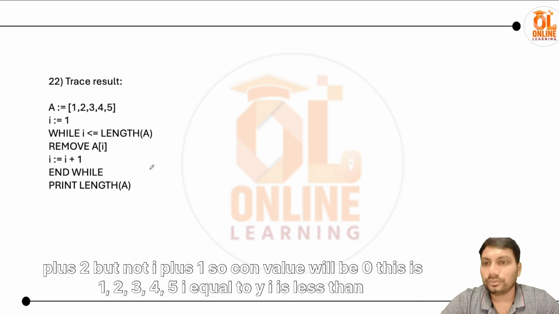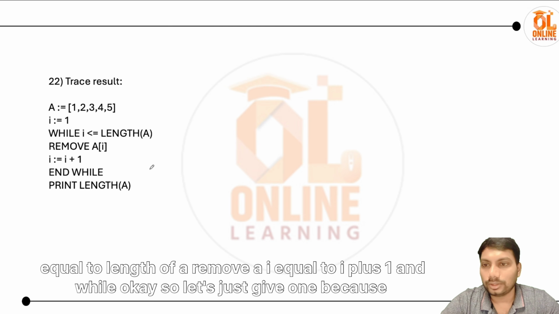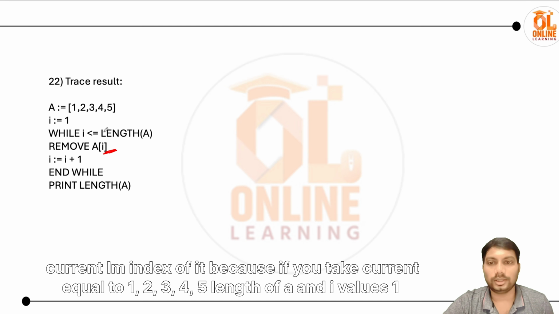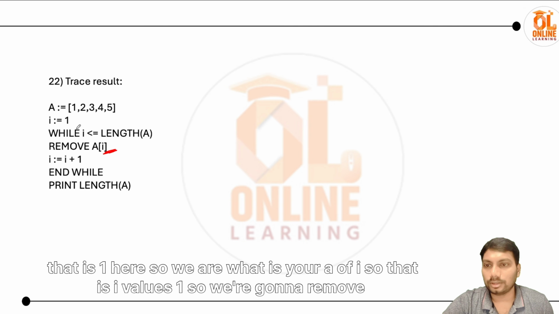1 2 3 4 5, I equal to 1, I is less than or equal to length of A, remove A, I equal to I plus 1, and while. Okay, so it's a tricky one, because when you're iterating, you're going to remove A of I, and the I value you have to remove based on the current element index, because if you take A equal to 1 2 3 4 5, length of A, and I value is 1, that is 1 here.